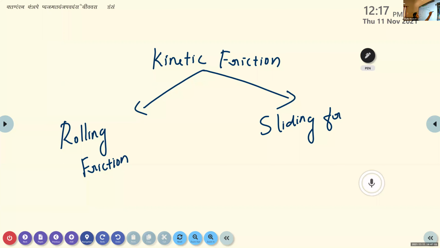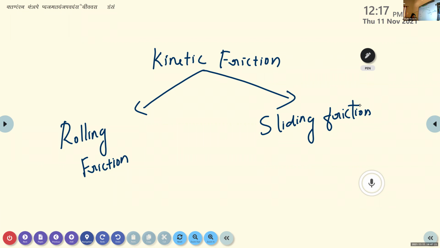If there is no response from you, then the class just seems monotonous. That is why I'm asking and asking again and again. So don't be frustrated with that. So kinetic friction is basically classified into two, rolling friction and sliding friction.